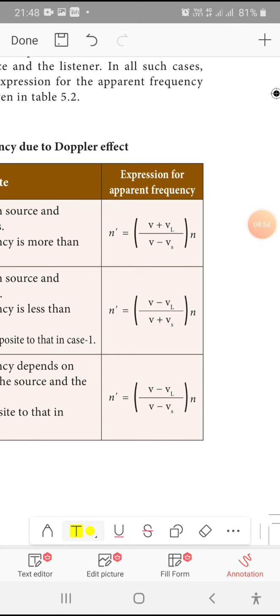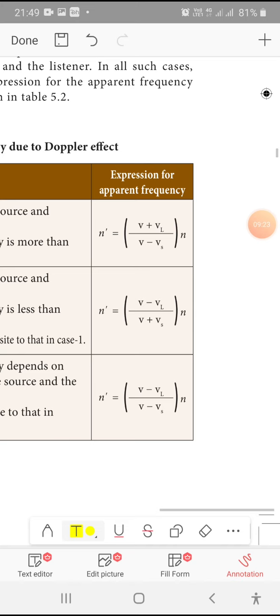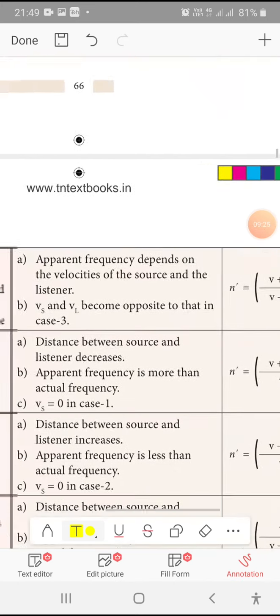Then in the second case, both are moving away from each other. This shows the listener is going to get a sound lower than the normal frequency. So the numerator part is minus and the denominator part is addition in the frequency. Here the third condition, one behind the other, one is following the other. In this case, both listener and source have a negative term with the frequency. In such a way, there is a second tabular column.